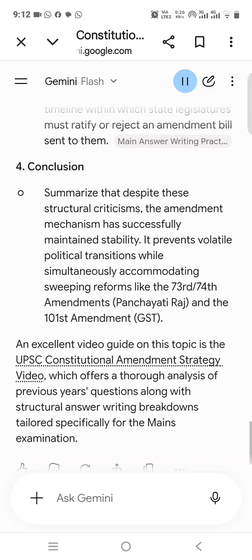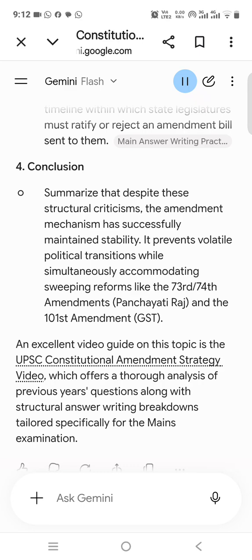Question 2, 10 marks, 150 words. Describe the procedure for the amendment of the Constitution of India under Article 368. Why has this procedure been criticized by constitutional experts? Model answer structure. 5. Introduction.